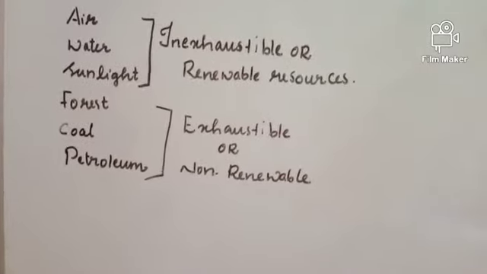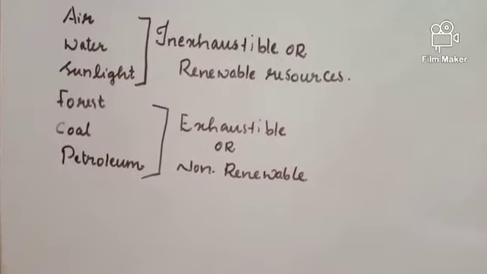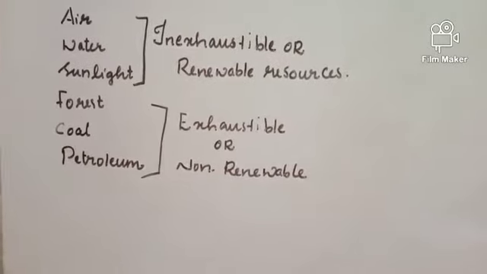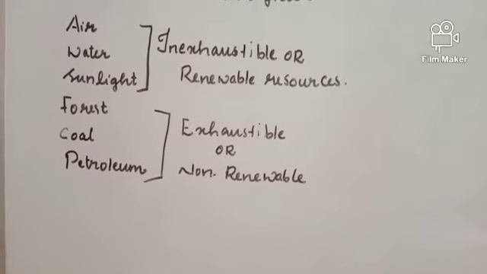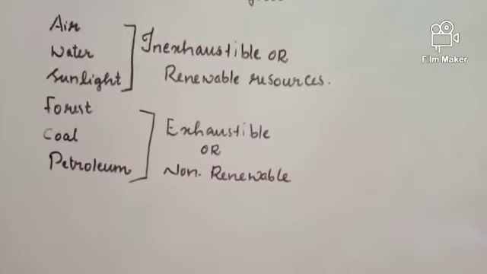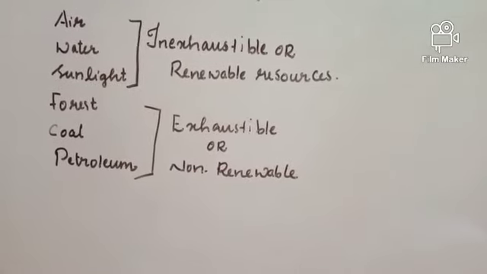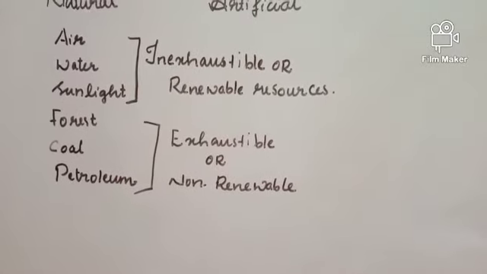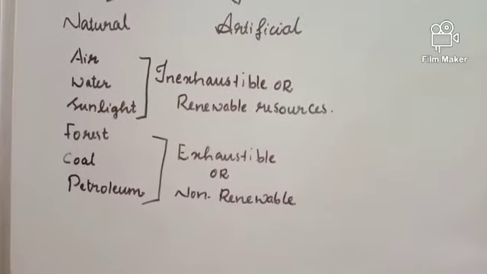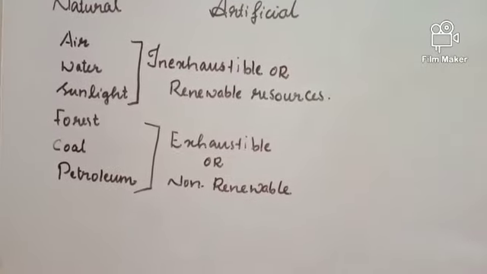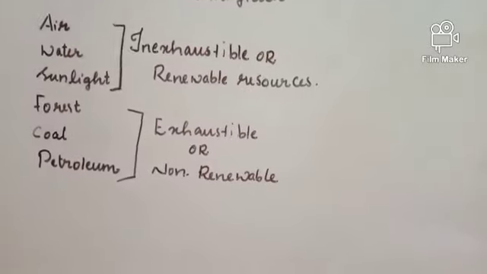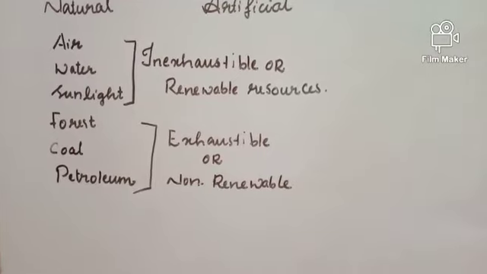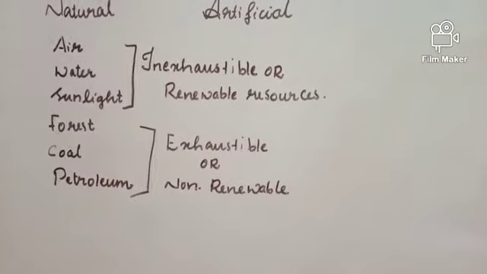The other example, that is forest, coal, petroleum. These are also natural resources but their amount is limited in nature. If we continuously use these resources, its amount gets limited. Such type of natural resources are called exhaustible natural resources or non-renewable natural resources. That means natural resources are again classified into two types: inexhaustible and exhaustible. Inexhaustible resources are those which are not limited and exhaustible resources are those which are limited in nature.